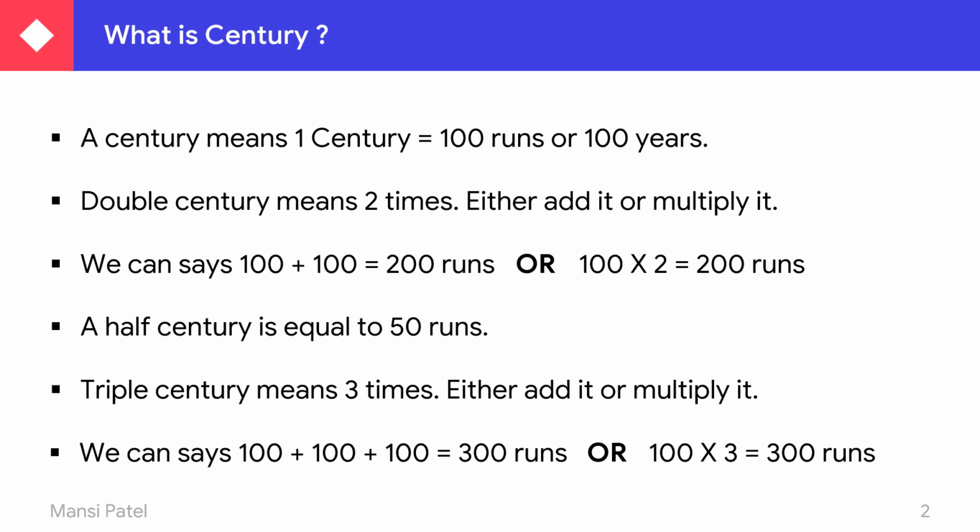Do you know in which century we live? We live in the 21st century, means 2100. It is the period between 2001 to 2099.